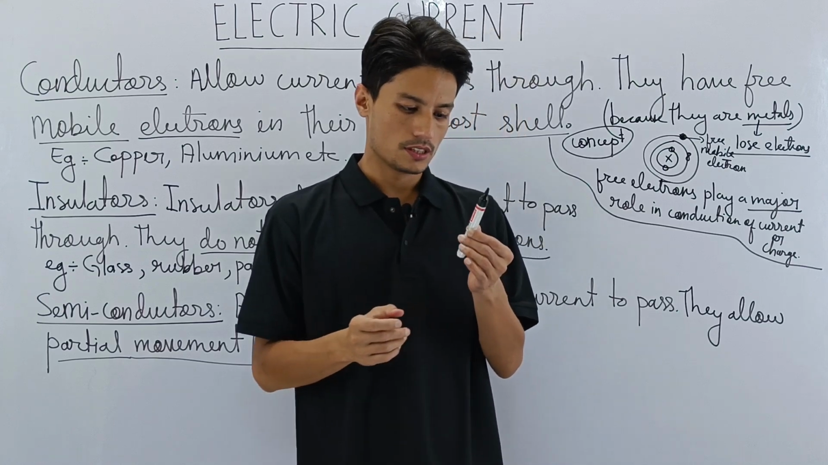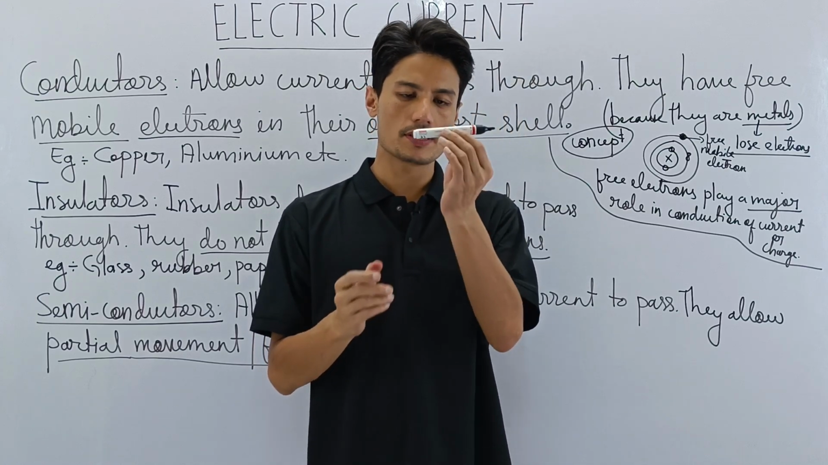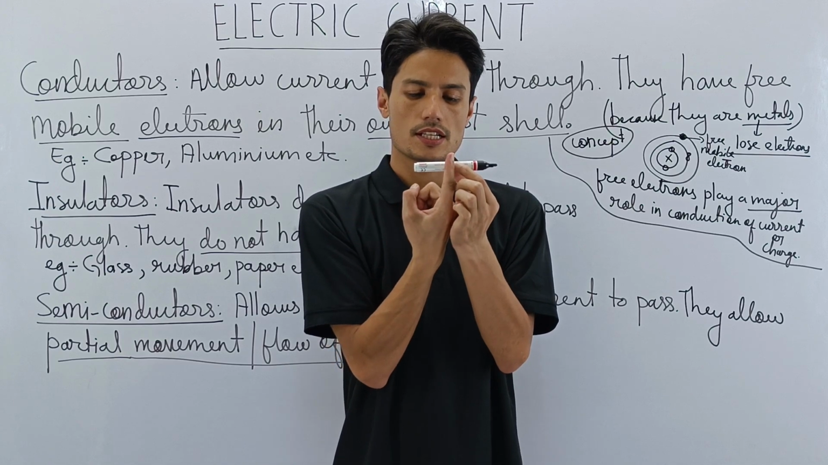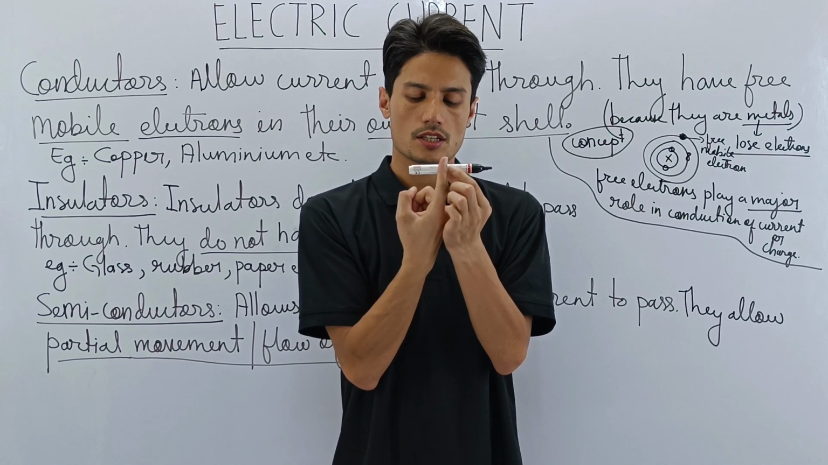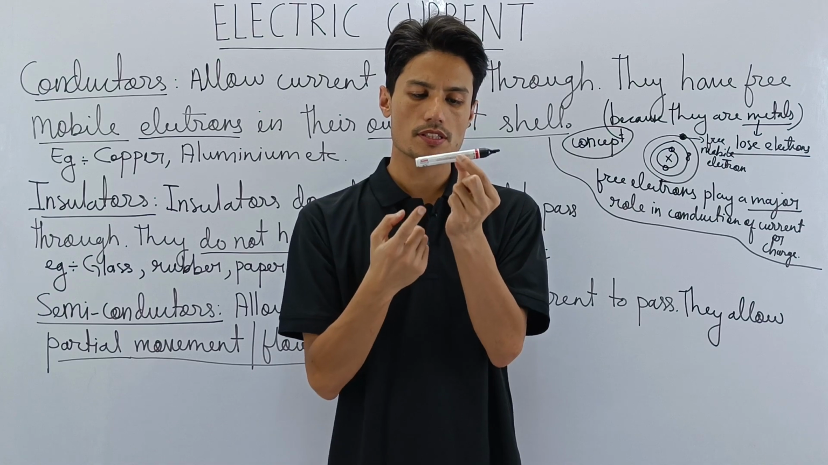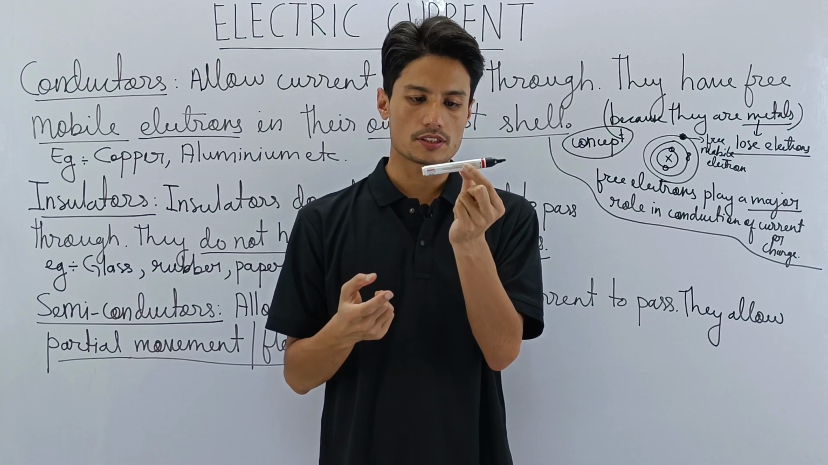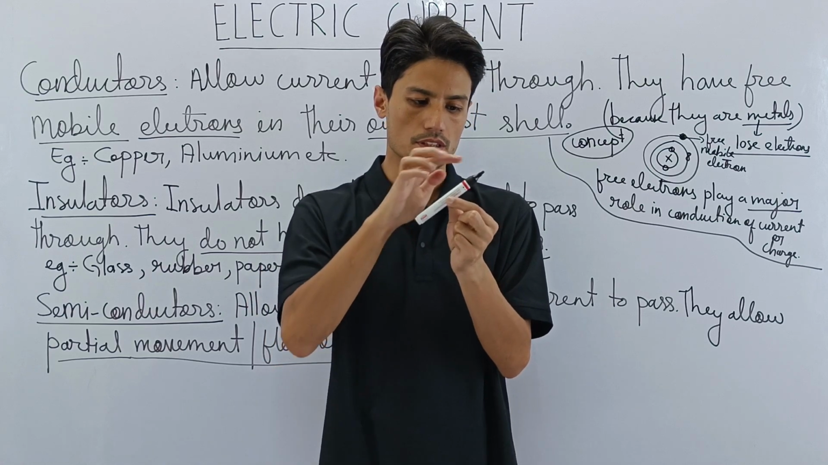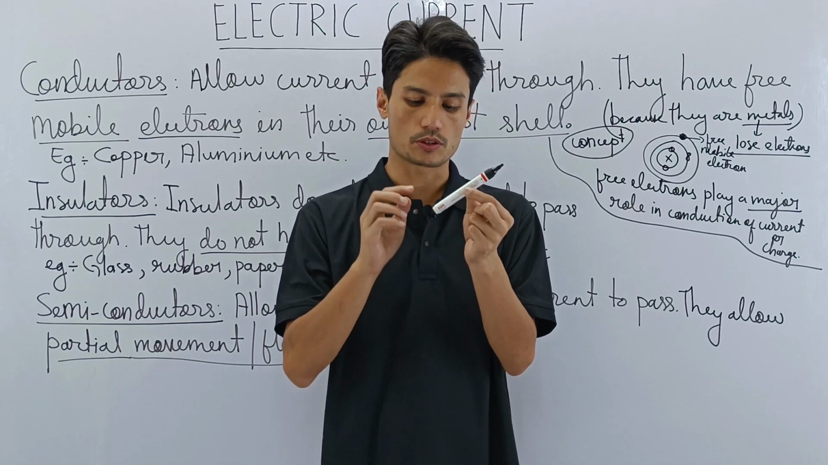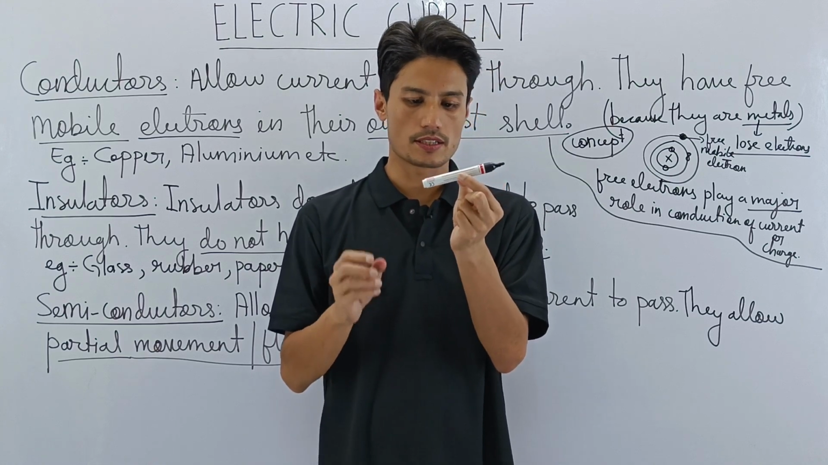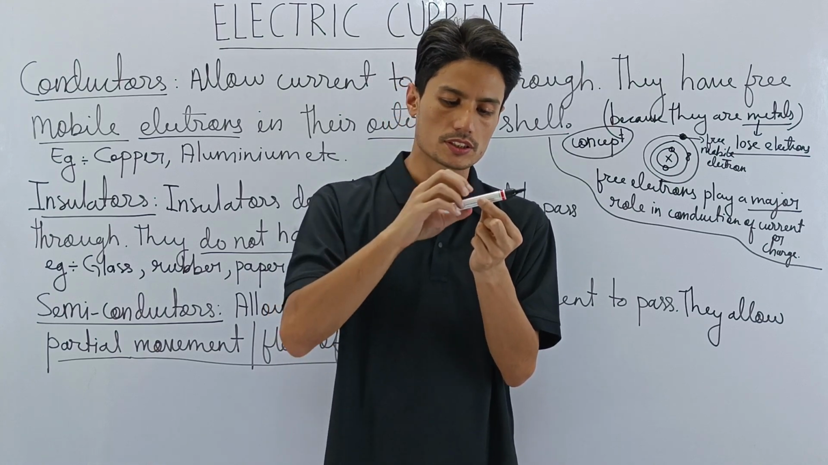Now here, if this is a semiconductor, don't think that this part is insulator and this part is conductor. Don't think like that, don't have this wrong idea. If this is a semiconductor, then from here to here, from the head to the tip, the whole material is a semiconductor. That means it has got a mixture of both conductor and insulator properties.